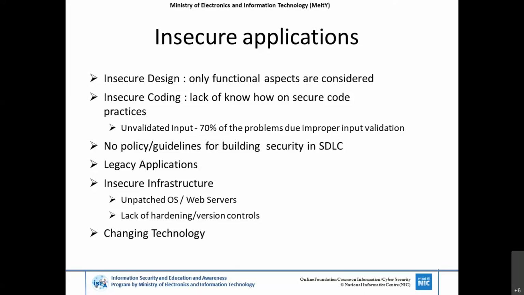And insecure infrastructure, unpatched OS. The OS, web server and websites are closely related to securing the application. Consider a scenario where web servers are vulnerable and the application is protected. The attacker directly attacks the web server instead of the application itself, so the application gets issues. And lack of hardening and version control is a main critical phase for any organization to internally secure their servers. If your servers are not up to date or patched, the applications may get hacked too.